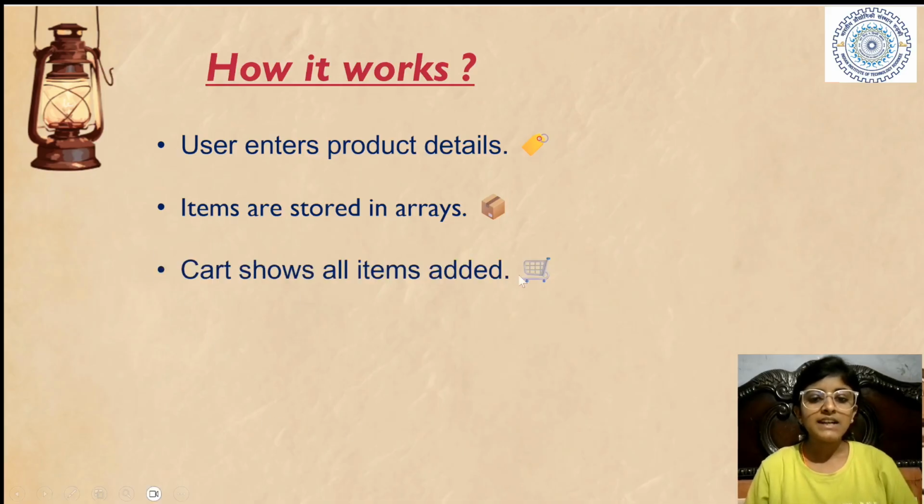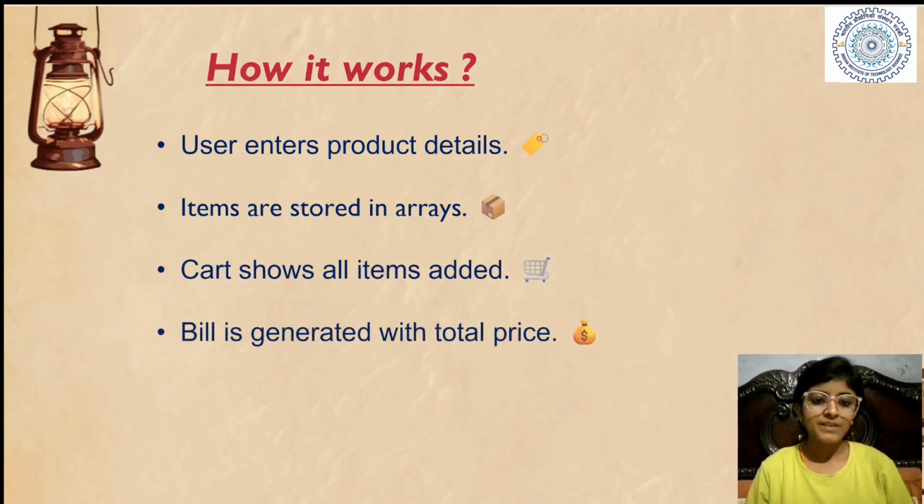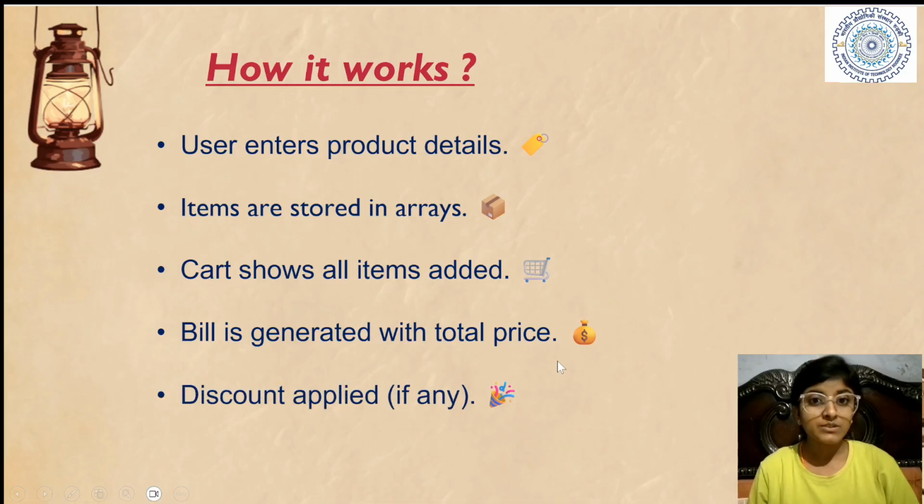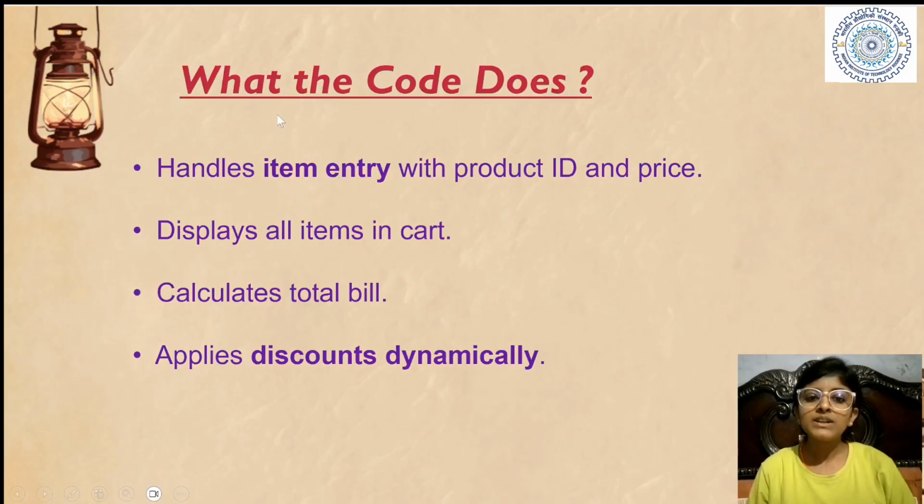Next, the cart shows all items added. Once you have added all the items, the cart will show what you have bought. After that, when your cart is completed, your bill will be generated with the total price. And then we will apply the discount if it can be applied. So this is the whole process of how it works. Now, what is the work of the code?